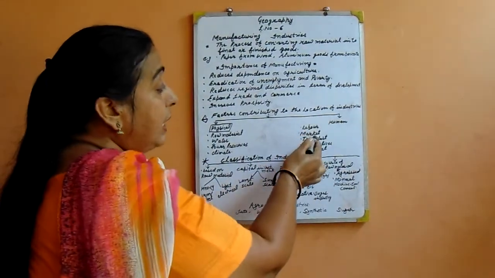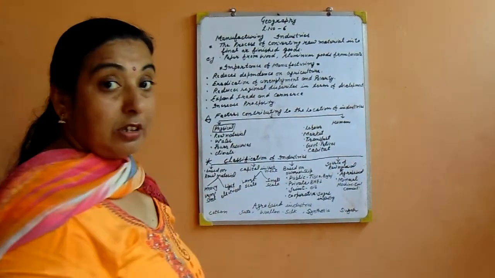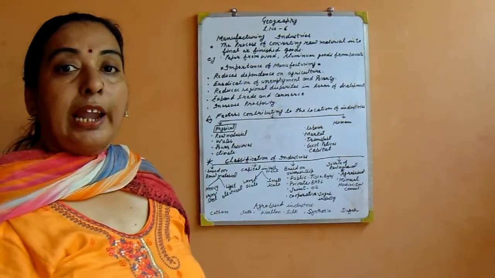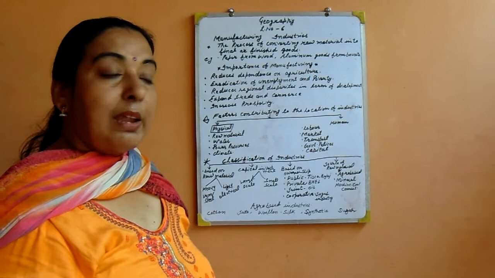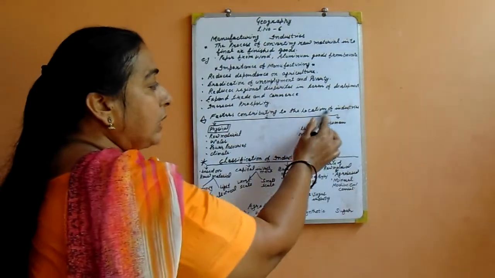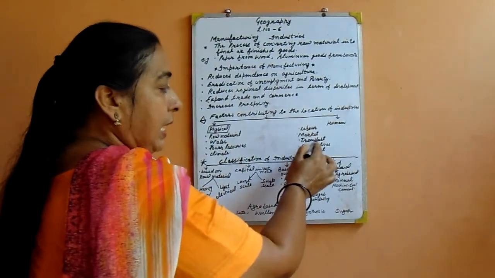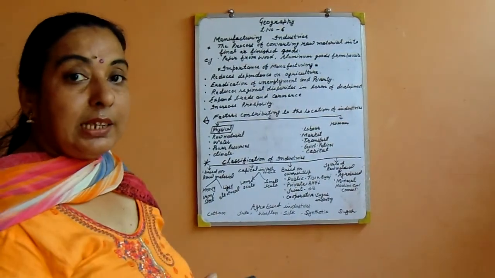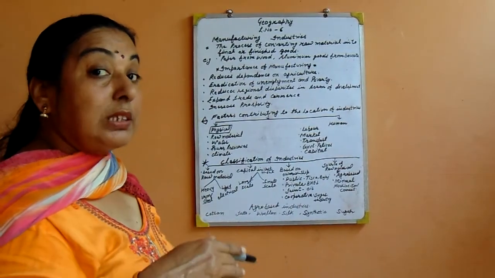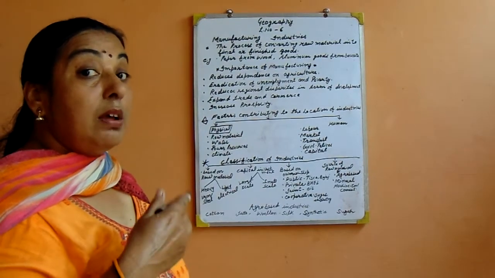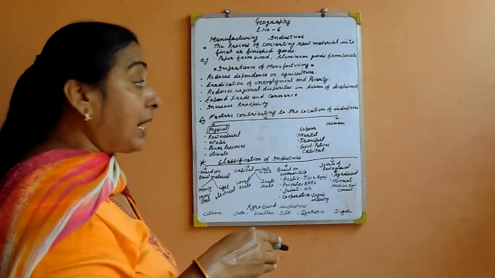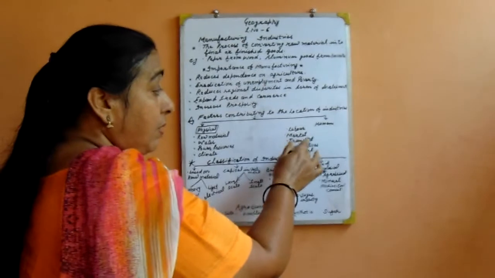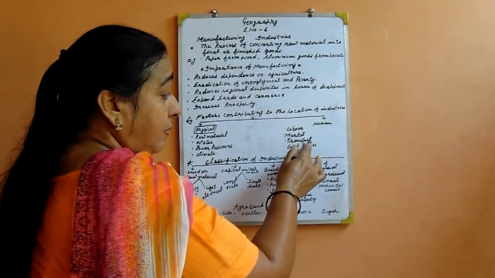How do things come to the market? So means of transport and communications play a very important role in the location of the industry. With the help of transport, we supply the things manufactured in the secondary sector, and services go to the tertiary sector.